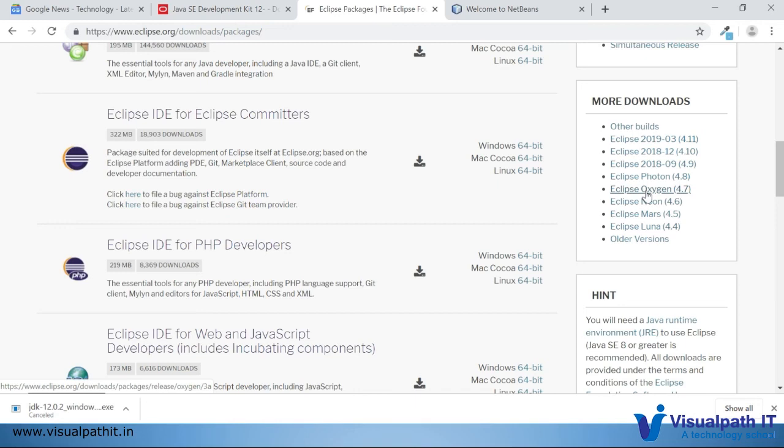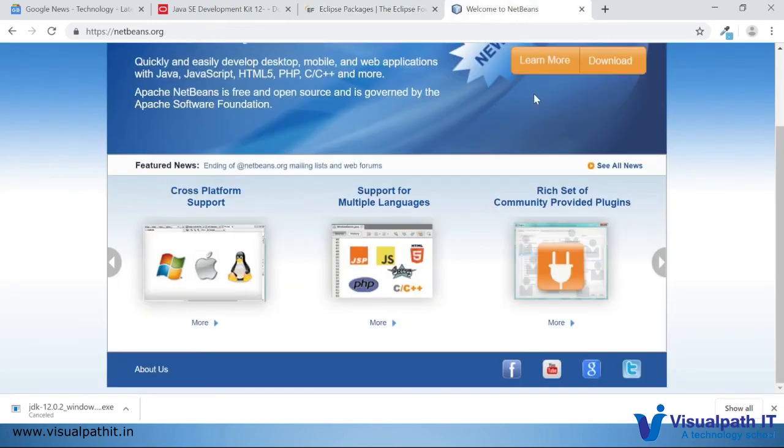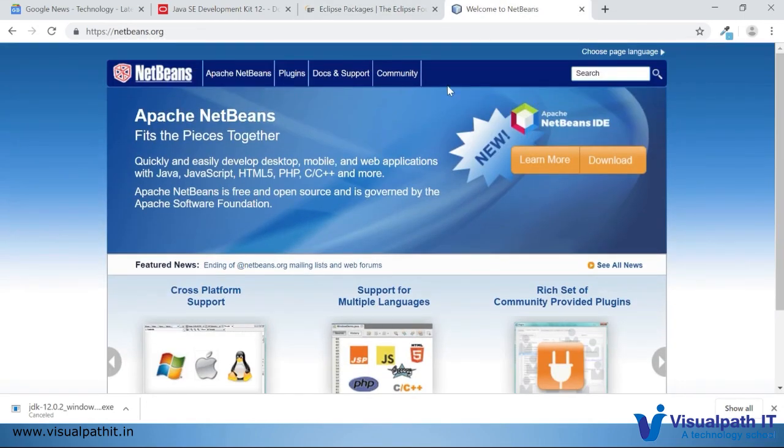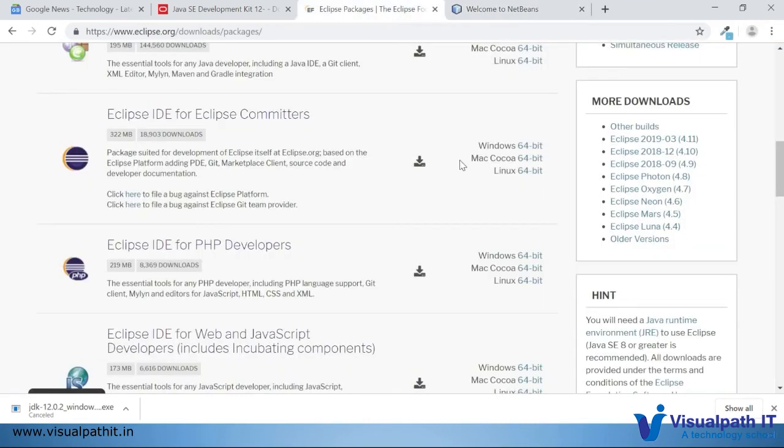That is the reason I'm recommending you download the latest version of Java. Once you have the latest version of Java, you can install any version of Eclipse, and it works fine. The same goes for NetBeans. It's up to your choice, whichever IDE you're comfortable with. Even a newer IDE like IntelliJ IDEA is also good.